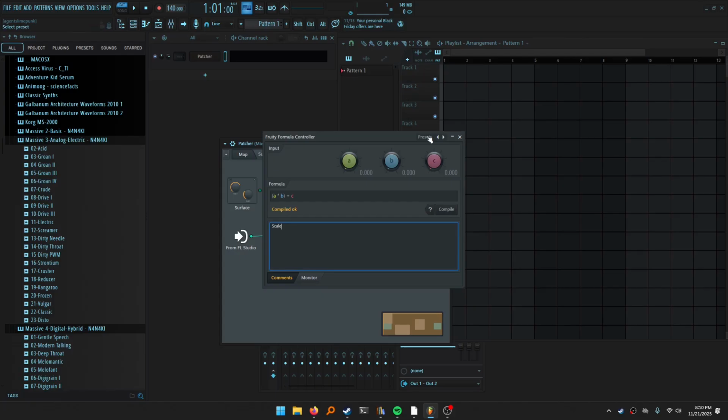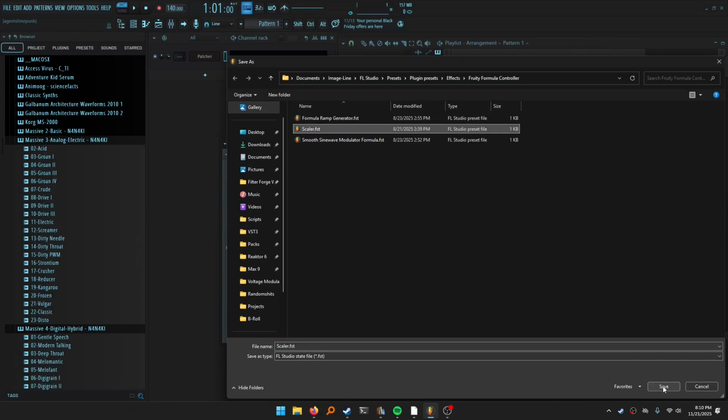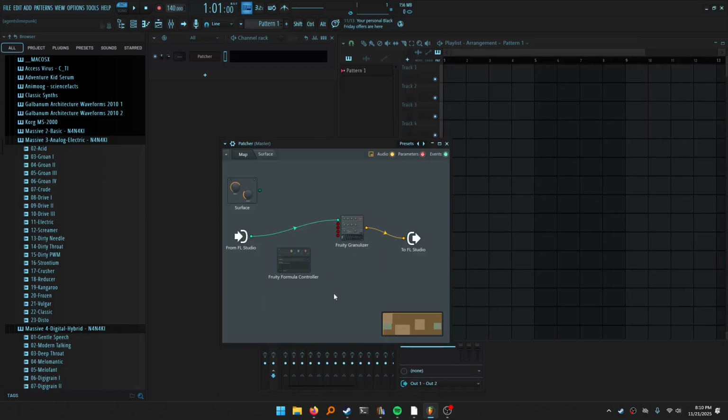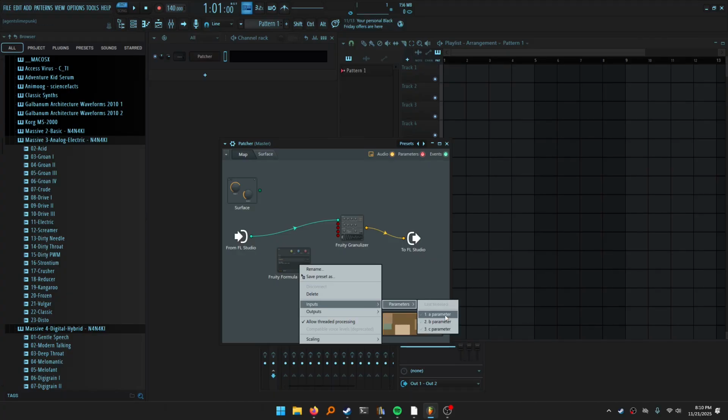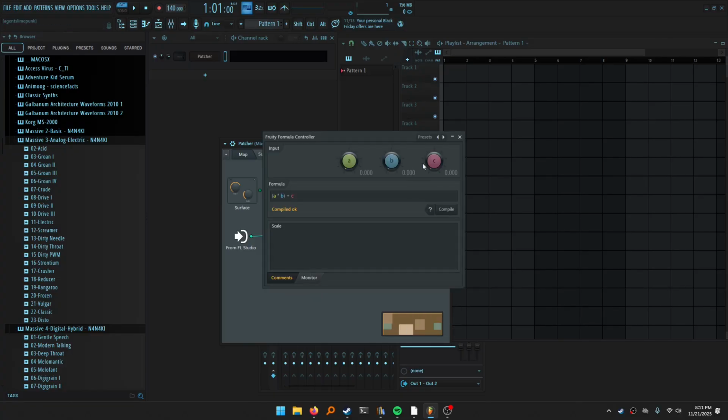Now I think I could save that as a preset, perhaps. I already have one, but I'm going to save that as a preset called scalar. If I open that back up, I should have that multiple times. The only problem with Patcher here, I'll try to keep my complaints to a minimum, is that you have to activate this stuff for it to work. So A is going to be our input. We only need to activate A because B and C are taken care of internally.